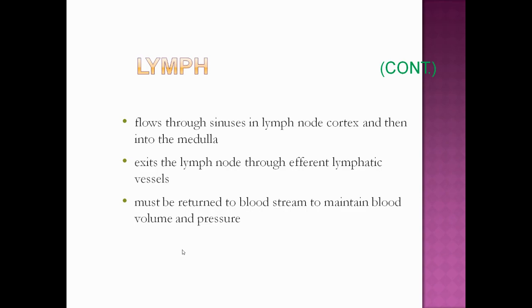Lymph flows through sinuses in the lymph node cortex, then into the medulla, and it accesses the lymph node through afferent lymphatic vessels and must be returned to the bloodstream to maintain blood volume and pressure. So it is a very important thing that it must be returned to the bloodstream to maintain the total volume of the blood and the pressure of the blood.